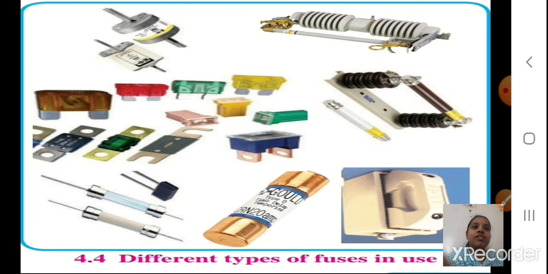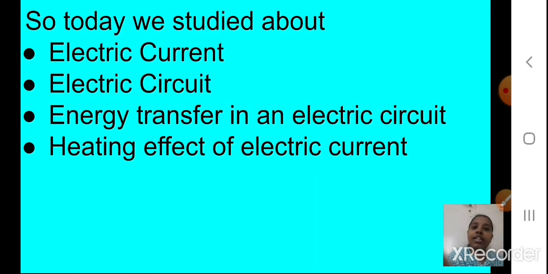Okay, so today we have come to the end of this presentation. Today we studied electric current and the electric circuit diagram, the different components attached to each other to form an electric circuit. Then we studied the energy transfer in an electric circuit, and through this the Joule's law of heating. You will remember that: H is equal to I square R T. Then we studied the heating effect of electric current.